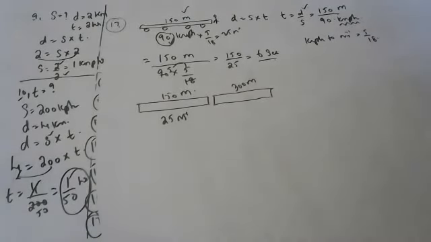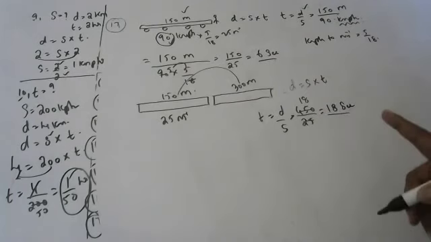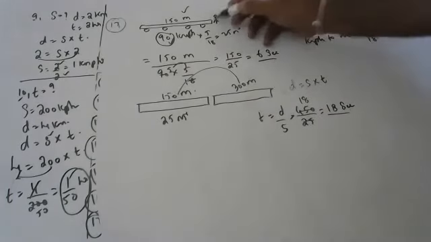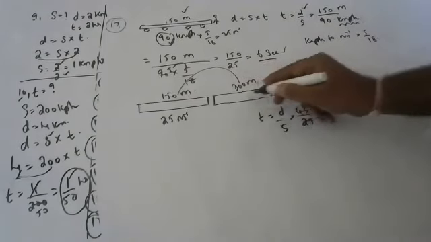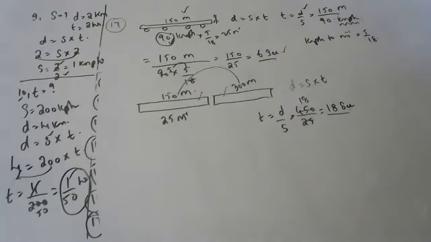Now, distance is equal to speed into time, so time is equal to distance by speed. Total distance is 150 plus 300, that is 450 meters, divided by 25. So 18 seconds it will take to cross a platform of 300 meters. To cross a man, it takes 6 seconds, but to cross this entire platform, you should add train plus platform. Very interesting sum, children, if you really understand.